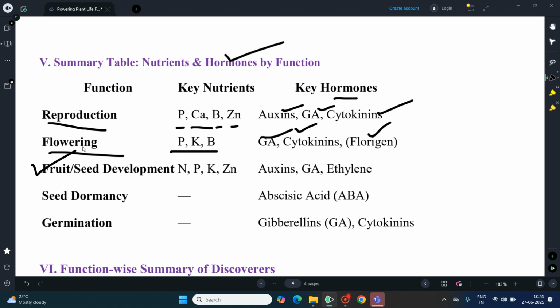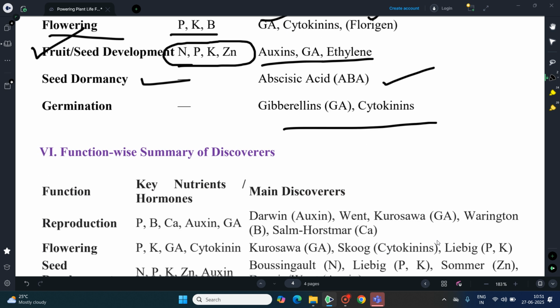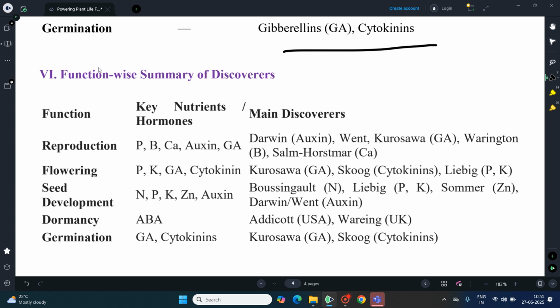With respect to fruit and seed development, N, P, K, and zinc, these four nutrients have a paramount role, and with respect to hormones, auxin, GA, and ethylene. For seed dormancy, only abscisic acid; for germination, both gibberellins and cytokinins are involved. And the final one is the function-wise summary of discoverers.